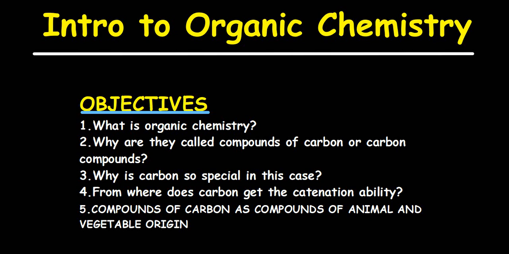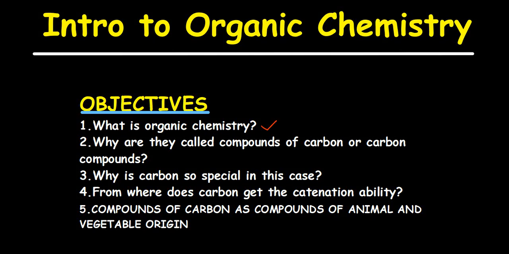Okay, so you can see from the objectives there, we are going to define what organic chemistry is. Then we are going to discuss why these organic compounds are called carbon compounds, or compounds of what? Carbon. Then we are also going to discuss why carbon is so special when we talk about organic chemistry.